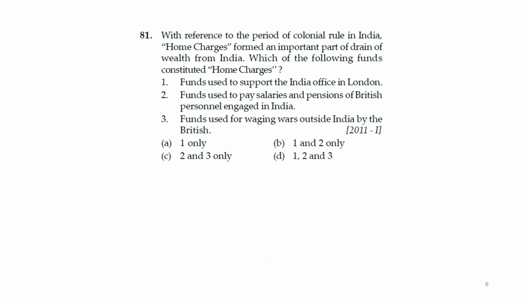Next question: with reference to the period of colonial rule in India, home charges form an important part of the drain of wealth from India. Which of the following funds constituted home charges? The fund used to support the India Office in London, the fund used to pay salaries and pensions of British personnel engaged in India, and the fund used for wars waged outside India by the British.